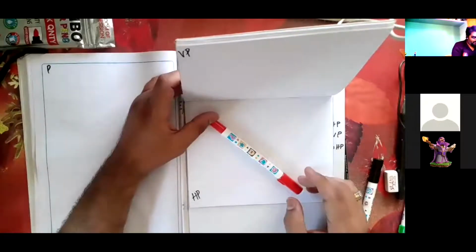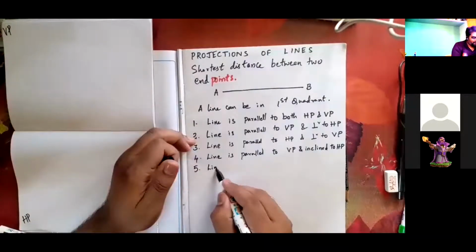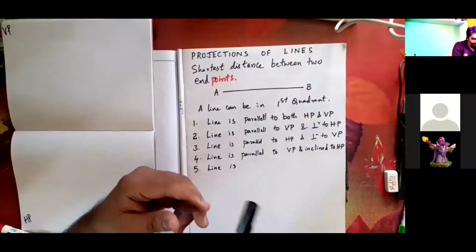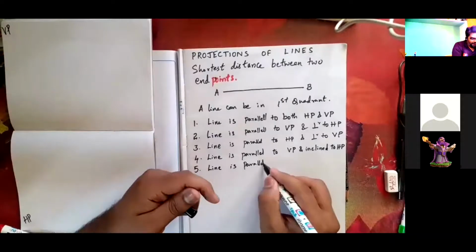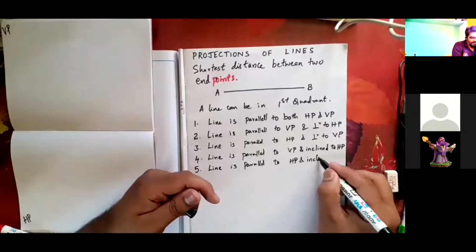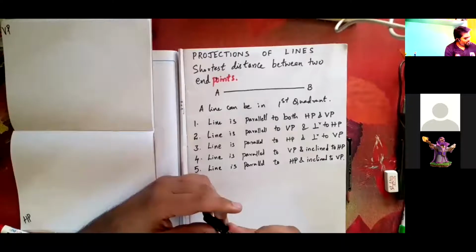Same, line is parallel to HP and inclined to VP. Very, very important. Please write down these points.